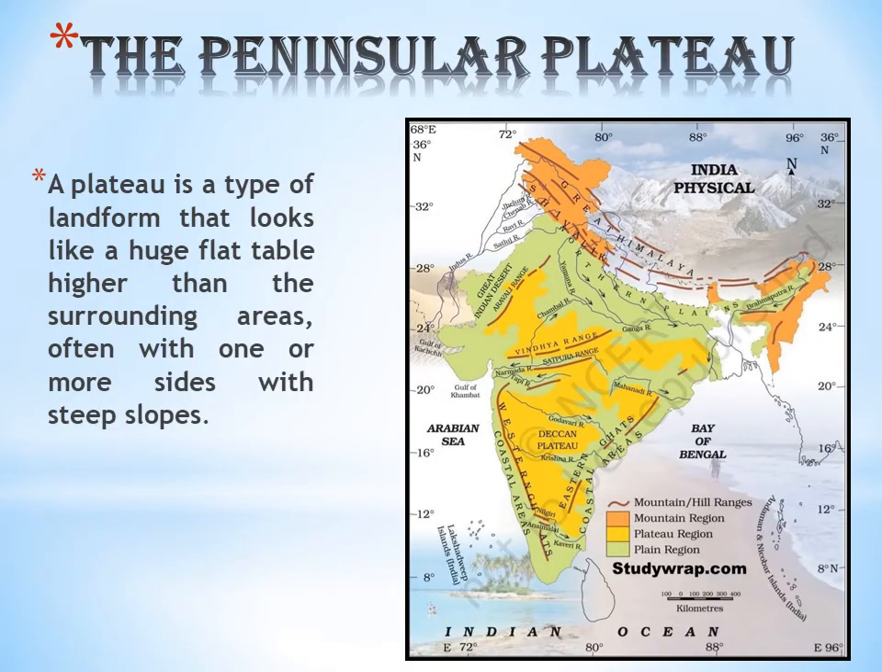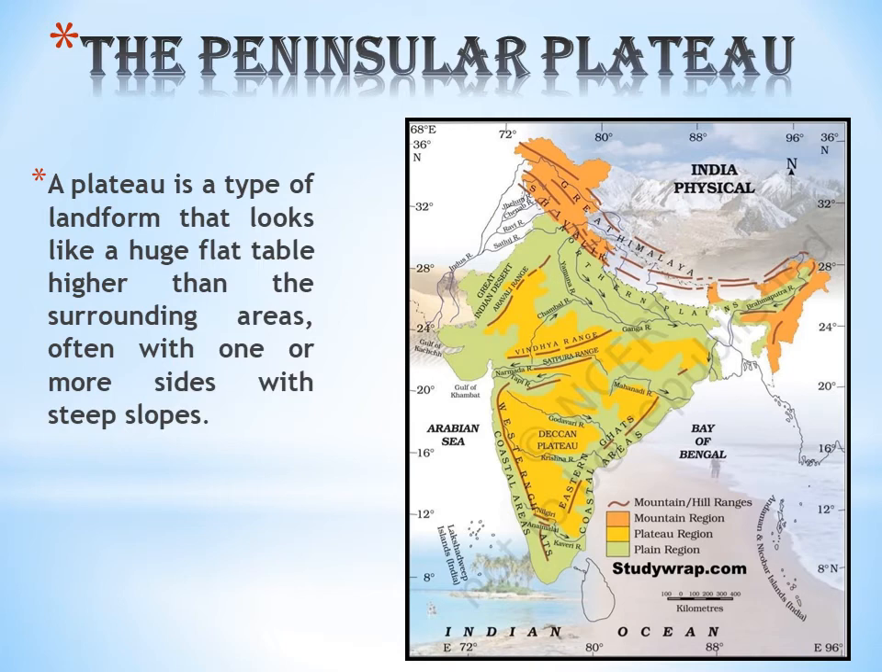In this video, we shall learn about the Great Indian Plateau. A plateau is a type of landform that looks like a huge flat table higher than the surrounding areas, often with one or more sides with steep slopes. The Great Indian Plateau is the largest physical division of India. It can be divided into Central Highlands and Deccan Plateau.